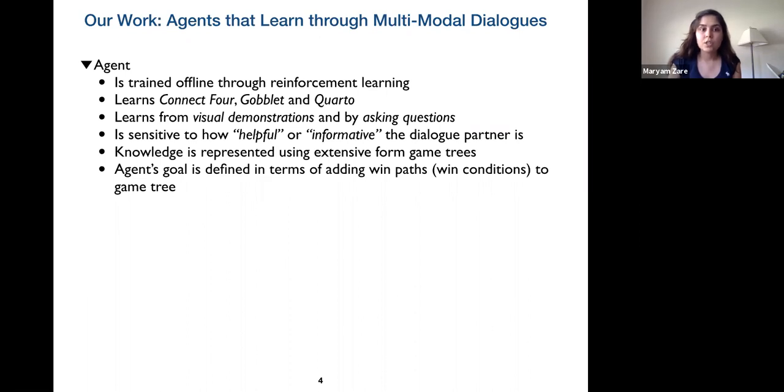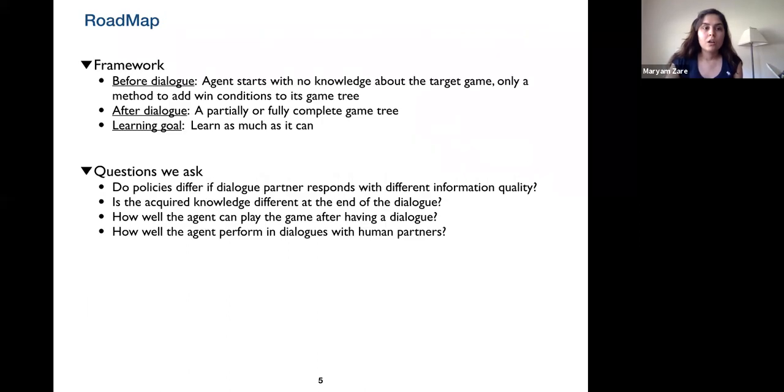As for knowledge, we represent the knowledge using extensive form game trees, and the agent goal is defined in terms of adding win conditions to the game tree. So before having any dialogue, the agent has no knowledge about the game, but only knows how to add new win conditions to this game tree. After having the dialogue, the agent ends up with a partially or fully complete game tree, and the agent aims to learn as much as possible about a game.